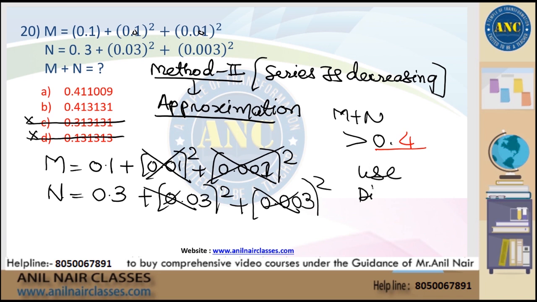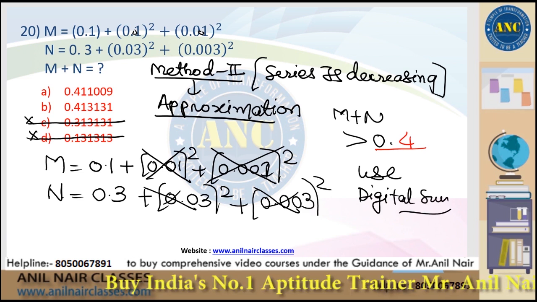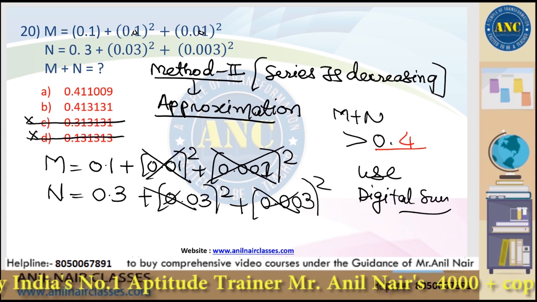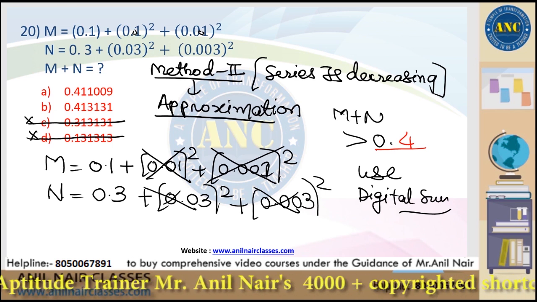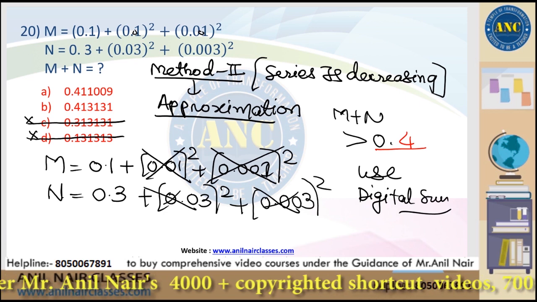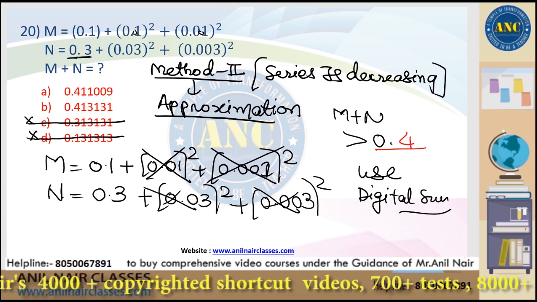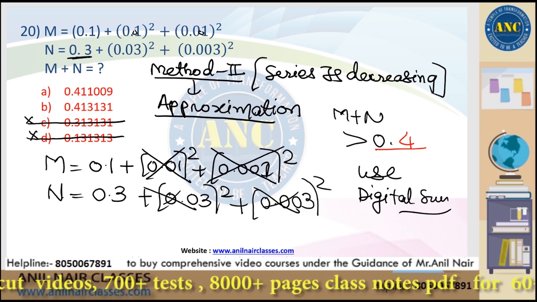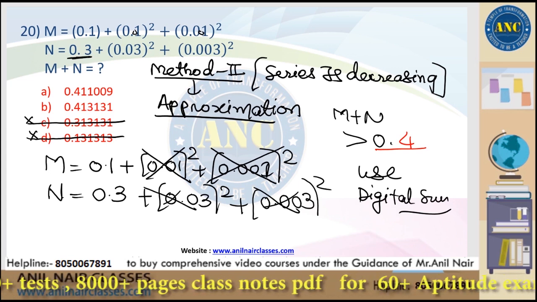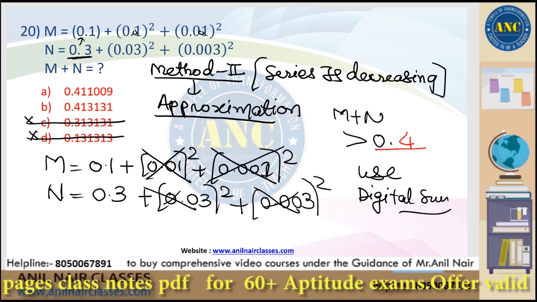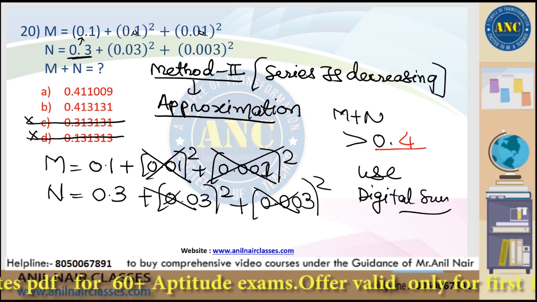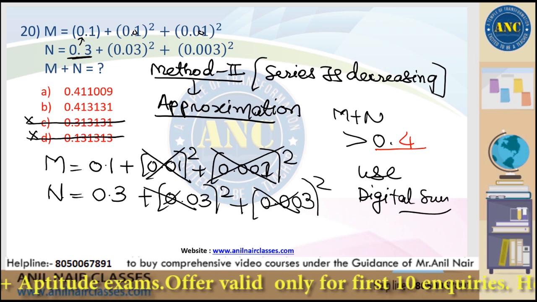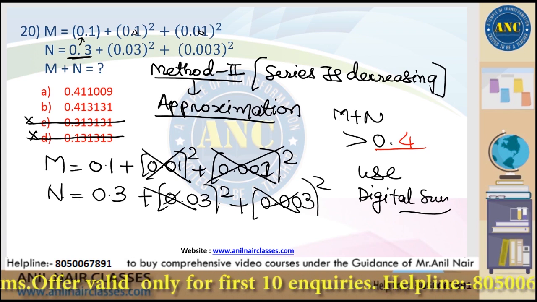I hope the concept is clear, right? 0.01 whole square is point followed by 3 zeros ending with 1. That is very small. So because the values are decreasing, use approximation. Just by looking at the question, you can say that 0.13 is out. Here N value itself is 0.3 plus something. How can it be 0.1? M plus N itself is 0.3 plus 0.1, which is 0.4. How can it be 0.3? Third option and fourth option are directly eliminated just by looking at an answer option.